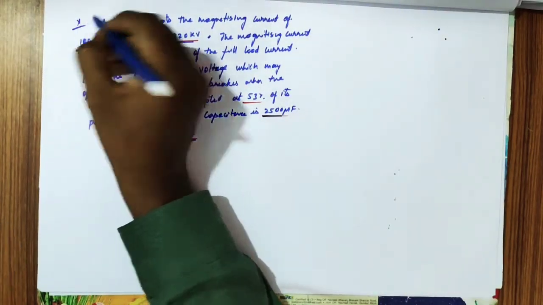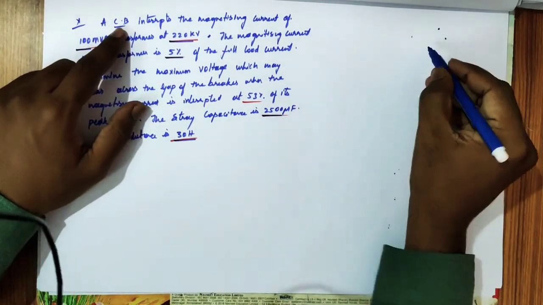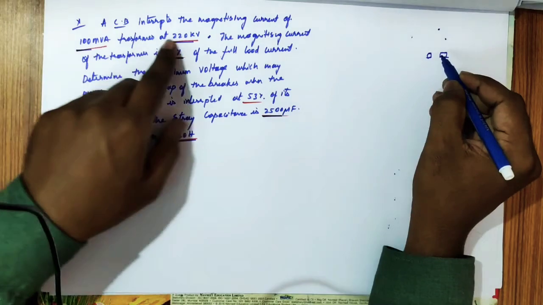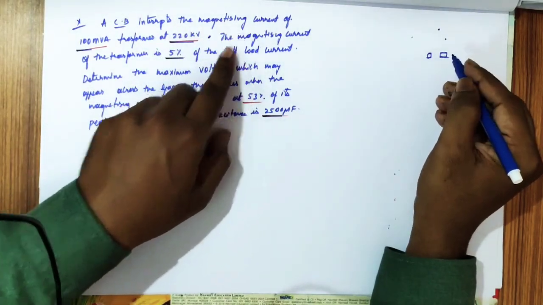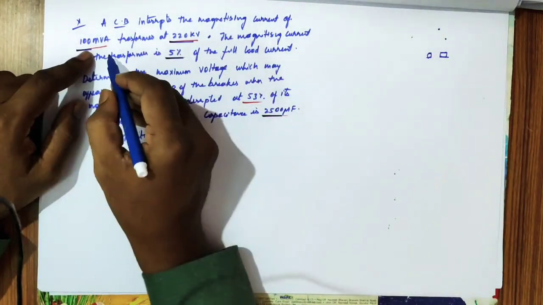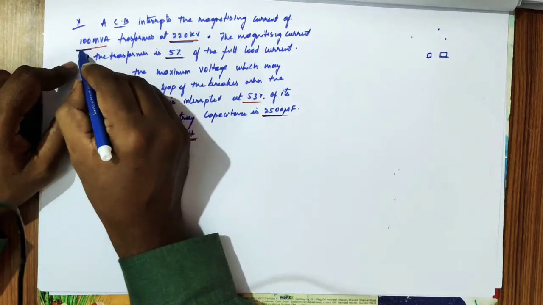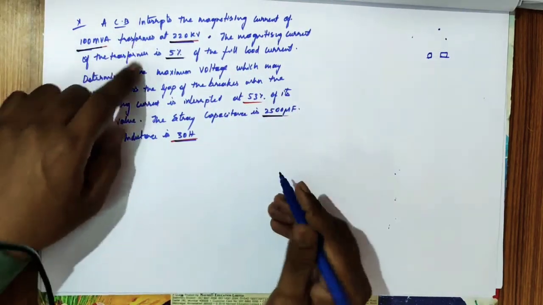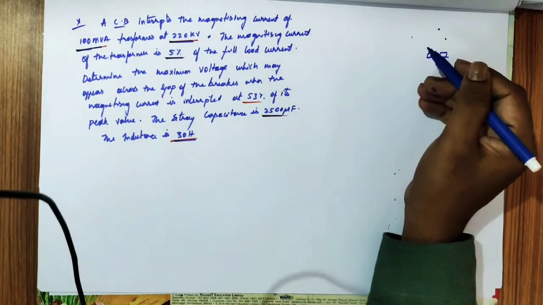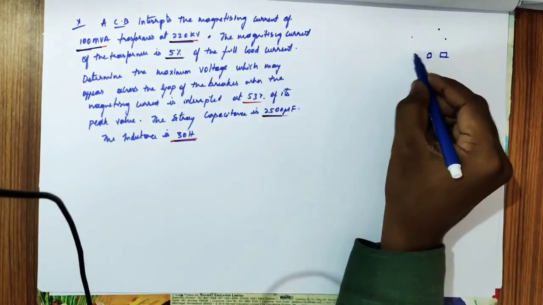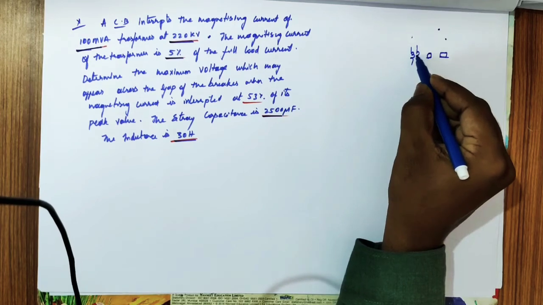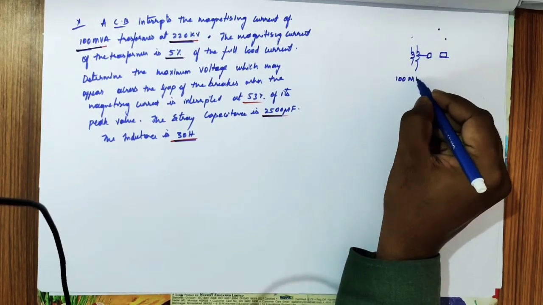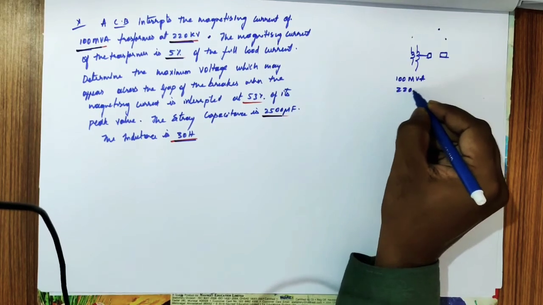What he's saying is the circuit breaker interrupts the magnetizing current of a 100 MVA transformer at 220 kV. So the transformer is operating at 100 MVA and 220 kV.